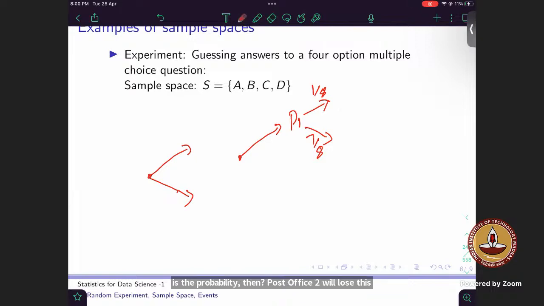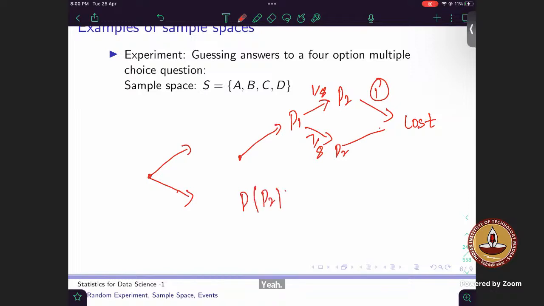It will be 1 for the first branch, because it's already lost. This is the probability of P2 given P1. Now you know P1 has already lost it, so the probability is 1, because that has already happened. And for the other branch it is given as 1/5, right?